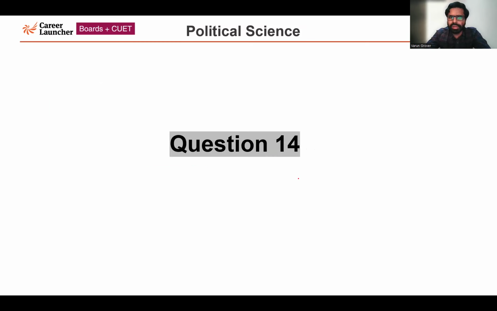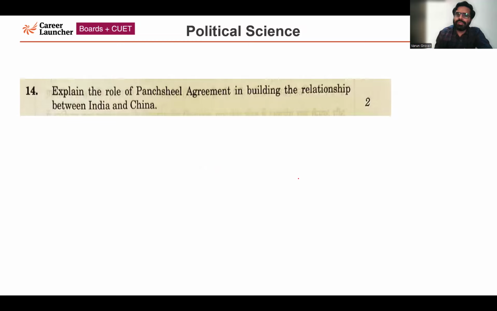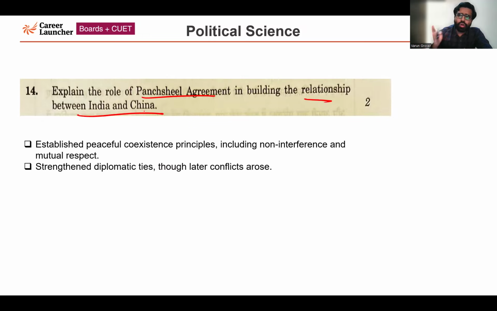So now next question, question number 14. Explain the role of Panchsheel Agreement in building the relationship between India and China. Very important agreement, Panchsheel Agreement. Because of Panchsheel Agreement, it established peaceful coexistence between both the countries, India and China. There were certain 5 principles which were decided, including non-interference, mutual respect to each other.